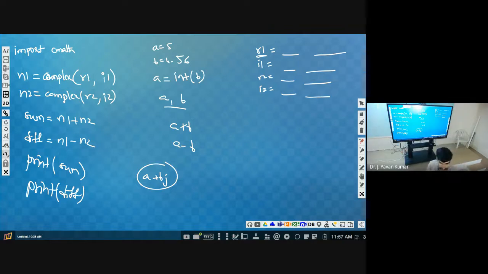So so far we have seen how many data types? Three data types. What are those? Integer, float, complex. If you consider these three, all what we are storing are numbers, isn't it? Complex numbers, integer numbers, whole numbers, or real numbers. So these are considered to be numeric data types. What are the numeric data types that we have in Python? Integer, float, complex. These are the three numeric data types that we have in Python.